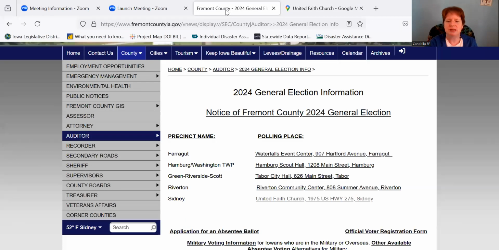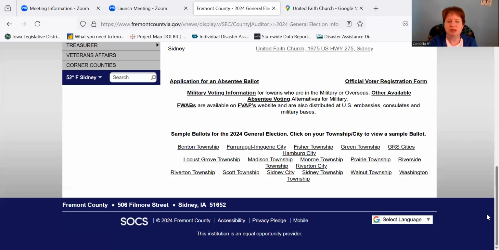So I'm going to go back to the auditor's website and then scroll all the way down here. I want to show you at the bottom of this page, it does say sample ballots for the 2024 general election. So you can click on whichever one is your precinct.